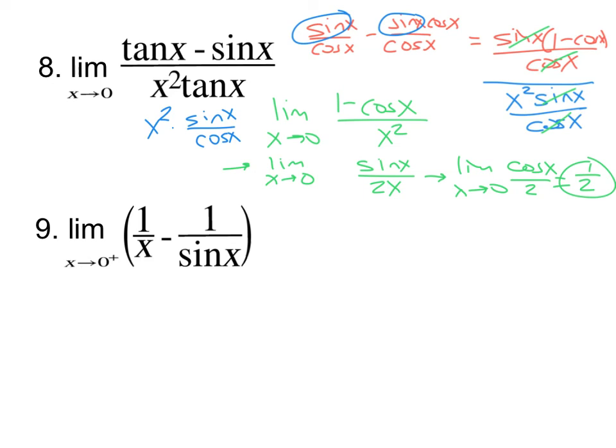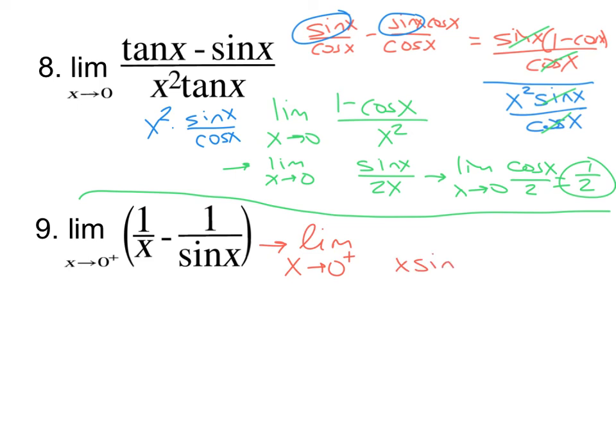All right, so now this one is a little different. Now, do we get an indeterminate form if we plug in? We don't. 1 over 0 is not an indeterminate form. So we need to create a common denominator and put this thing together. So it's going to be the limit as x approaches 0 from the right. Okay, so common denominator is x sine x. And then the top becomes sine x minus x, right? Times x, sine.